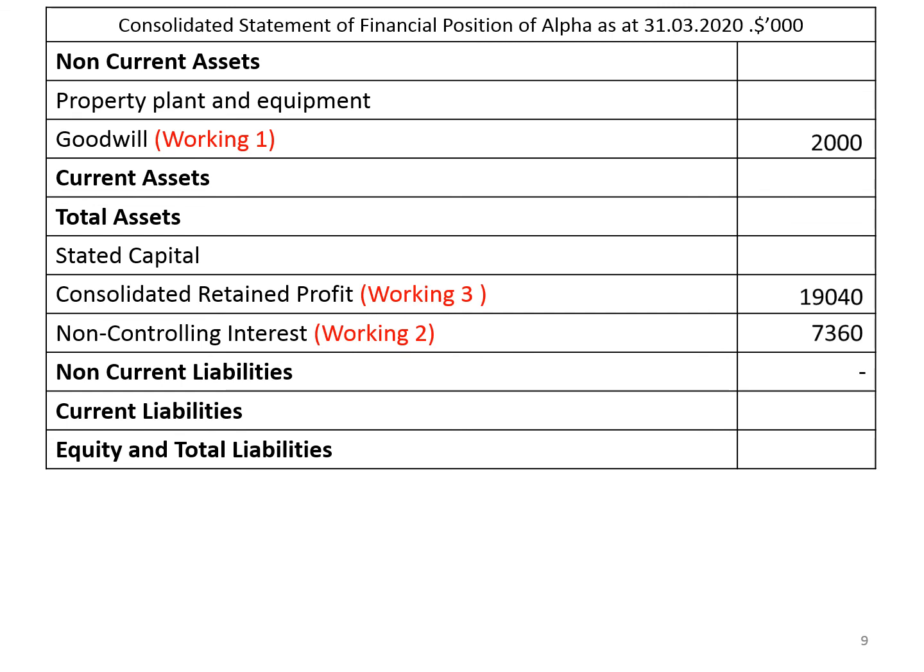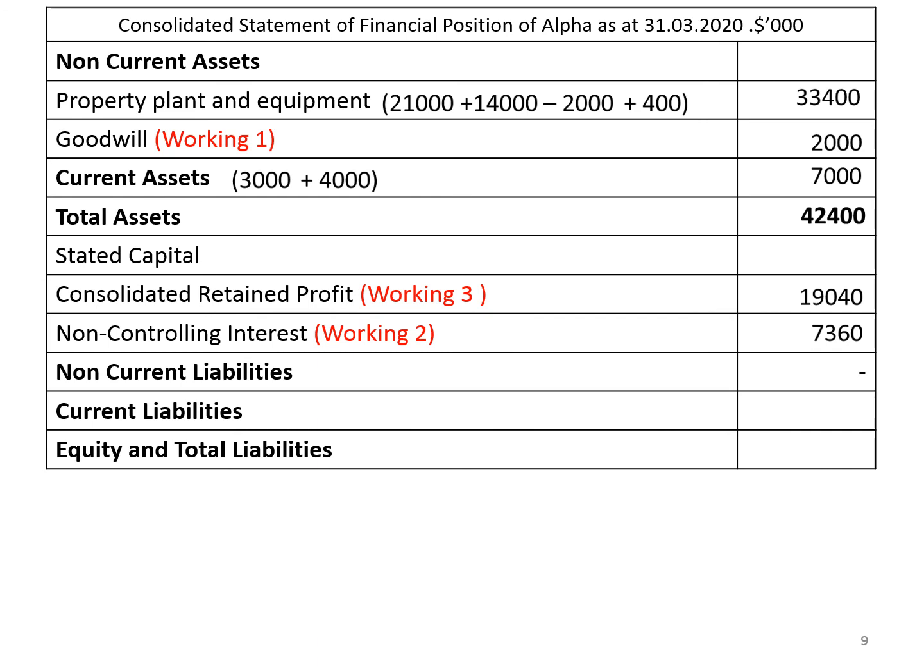So we'll take property, plant and equipment. We take parent company property, plant and equipment, add subsidiary company's property, plant and equipment, and removal of unrealized profit and reversal of depreciation. So as at the reporting date for consolidation purpose, the consolidated property, plant and equipment is 33,400. Current assets, there are no complications. Line by line addition, parent company current asset 3,000, subsidiary 4,000, altogether consolidated current asset is 7,000. So total asset is 42,400.